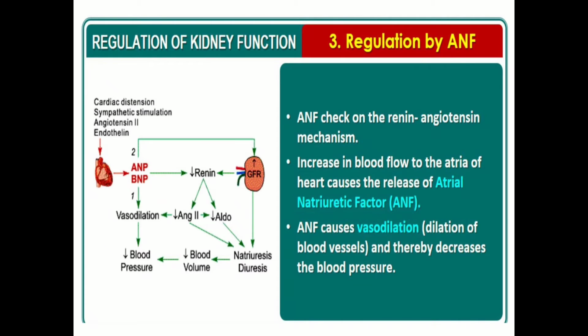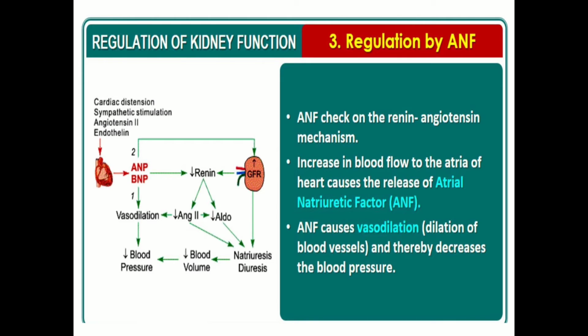Now, the third factor is the regulation of kidney function by ANF, or by the atrial wall of heart. An increase in blood flow or blood pressure in the atria of the heart causes the release of atrial natriuretic factor, that is ANF.